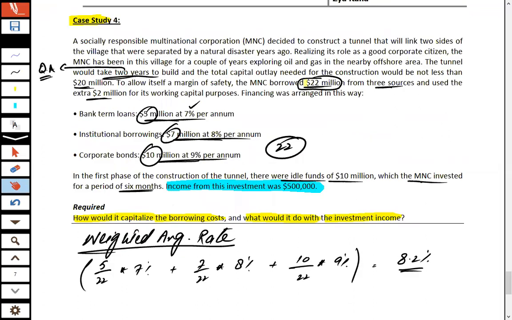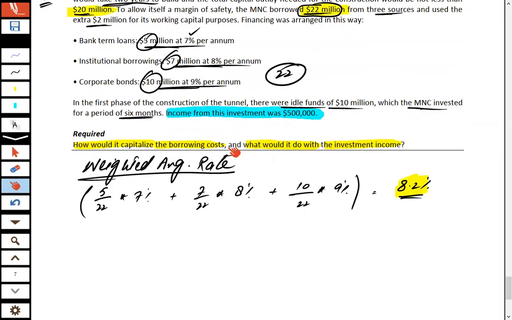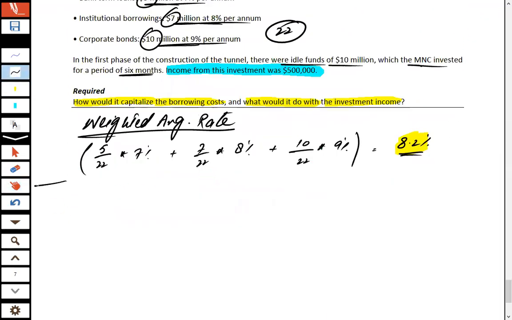But keep remember, the borrowed amount is 22 million, and the amount required for the construction of this tunnel is 20 million. We calculated the weighted average rate on the basis of the loan amount of 22 million. But the next step is to calculate the borrowing cost.